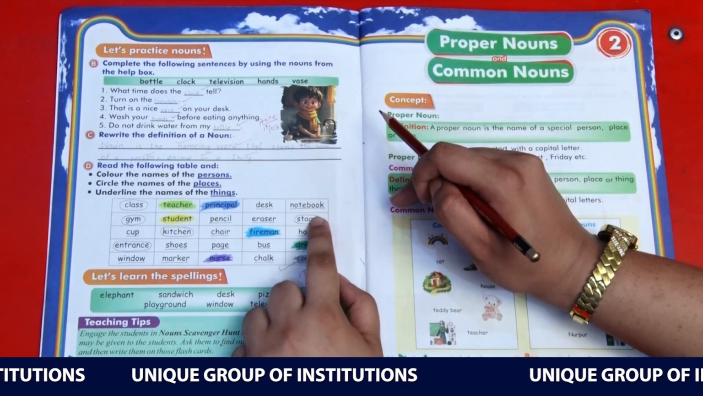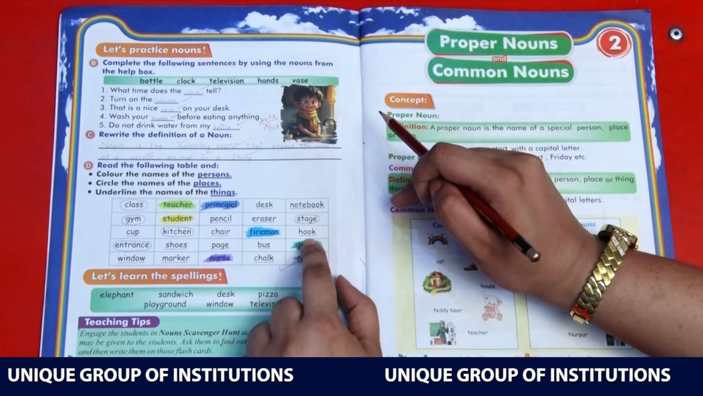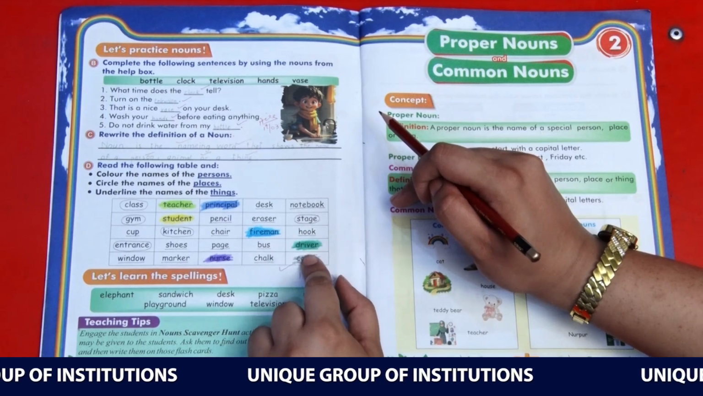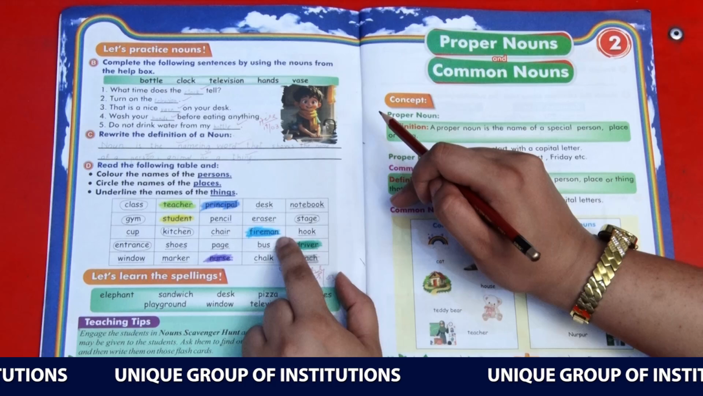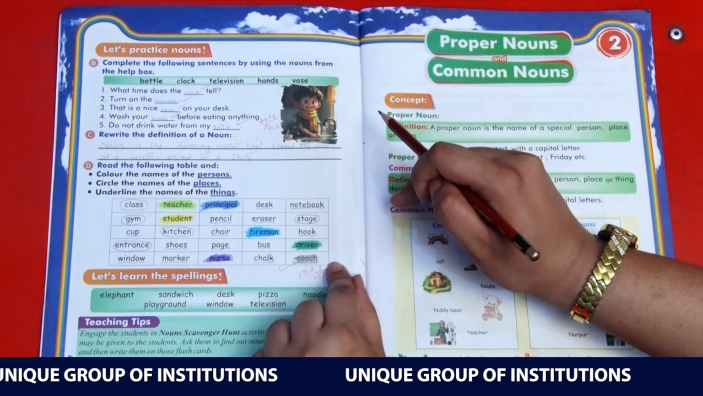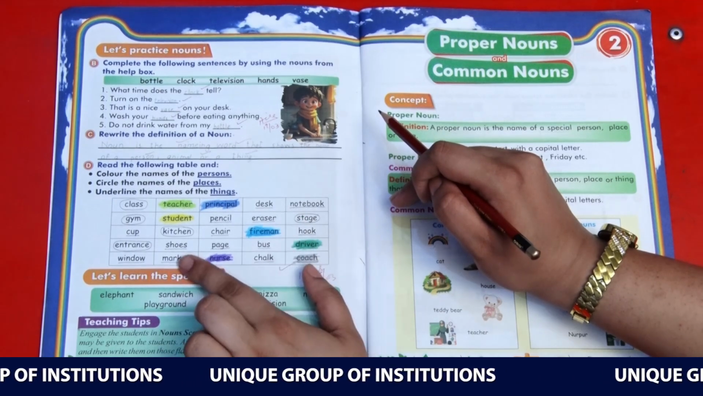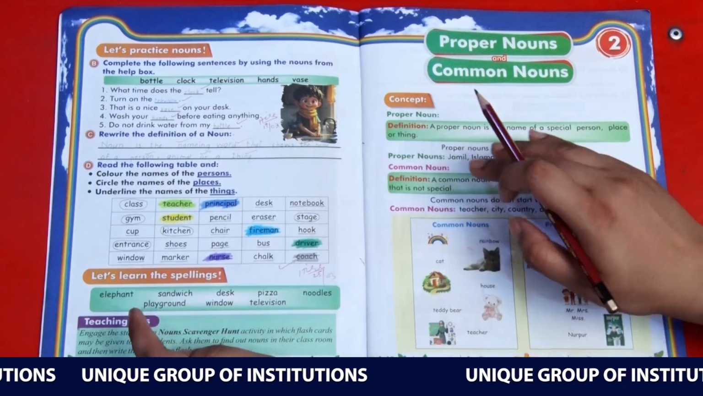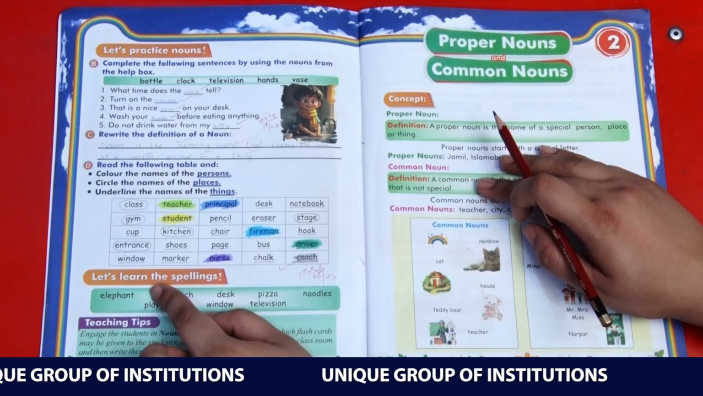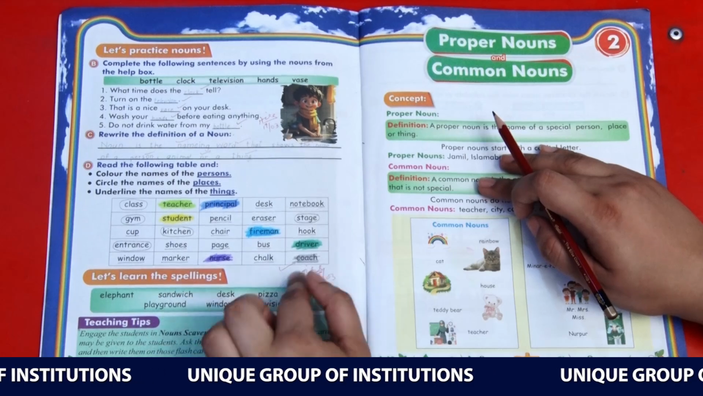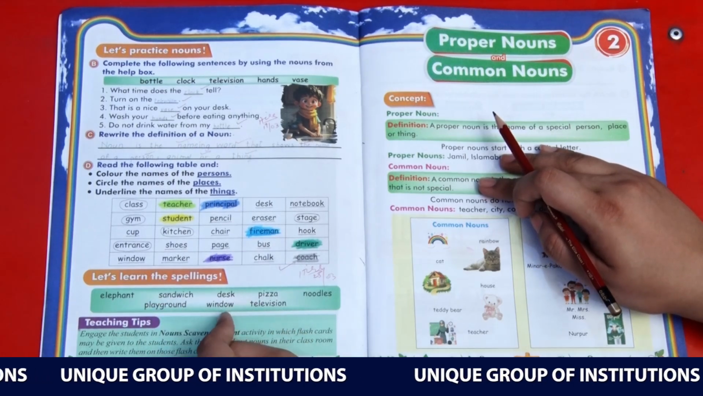Stage, a place, circle it. Hook, a thing, underline it. Driver and coach are persons, color it. With this task, we are done with our first unit. Now let's learn the spellings. Fulfill this task as well. Learn the spellings of these words.